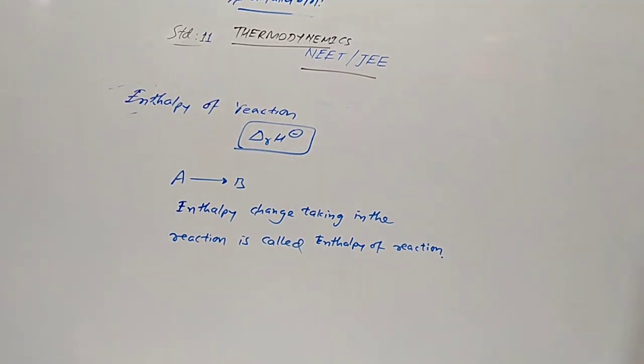Now, enthalpy of neutralization, we discussed enthalpy of neutralization.